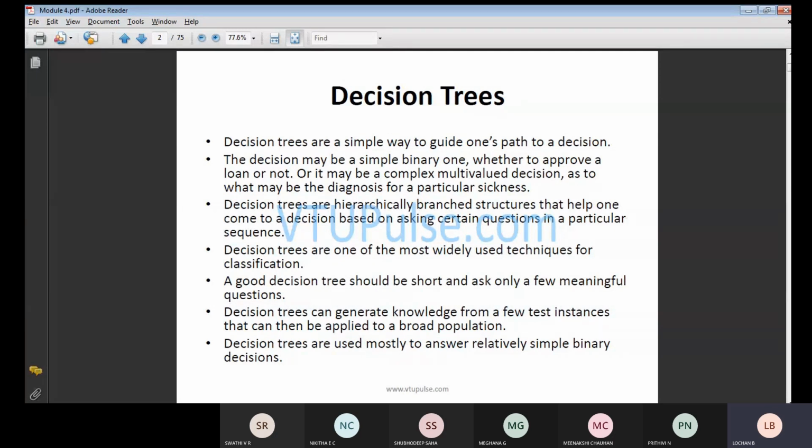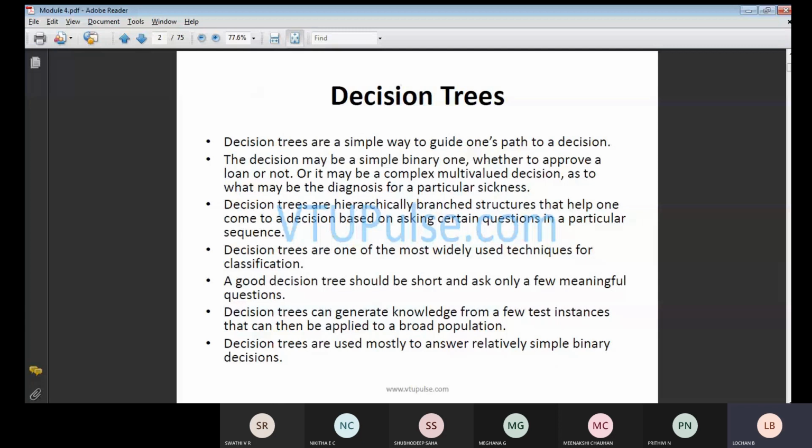In this case, they have taken an example of a bank loan. If you want a loan, you go to the bank and ask for a loan. They will tell you that certain documents are needed. Those who joined just now, we are making a revision of your fourth module, which we discussed before your IA. From tomorrow onwards, we will start a new topic. In today's class, we will revise the fourth module, which I completed before your IA.